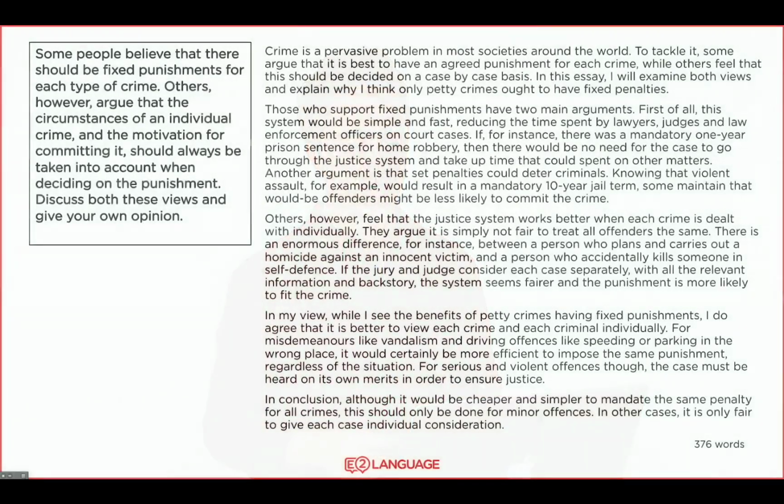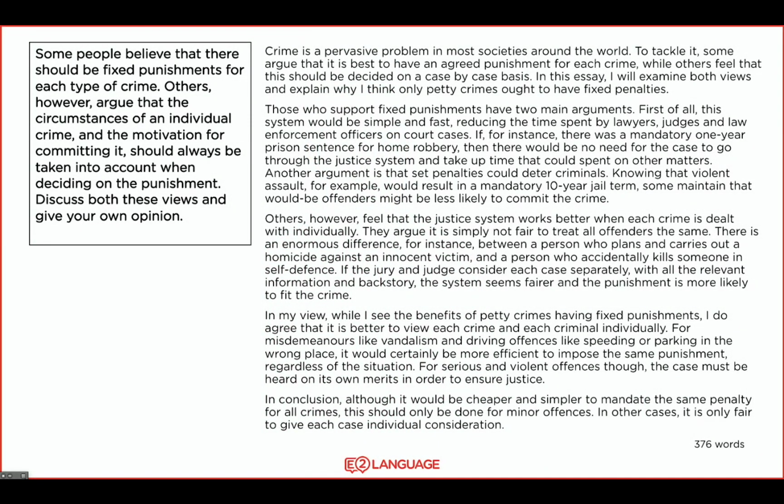Okay, let's now look at this essay. This essay has a different structure, and I think it's probably more appropriate because that task had so many moving parts, right? Really 3 parts. There was the first idea about fixed punishments, the second idea about circumstantial punishments, and then you needed to provide your view as well. Therefore, I think this structure's probably better.